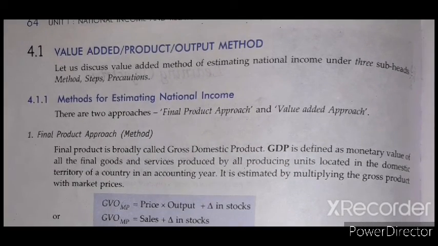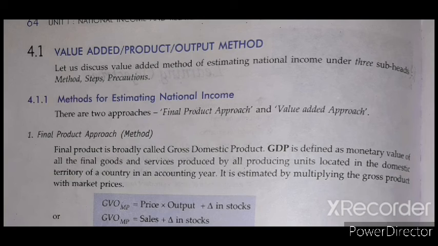Yes, value added is also called the product method, also called the output method. Okay, these all are the same. Whenever we do some input, ultimately we get the output. So it is also called the value added method, product method, and the output method.